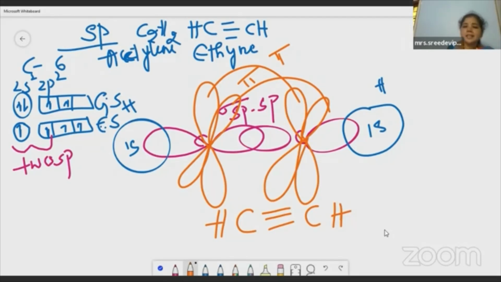So what is the structure? If you carefully observe, it is very clear that it is linear. The structure of the molecule is linear and the bond angle is, of course, 180 degrees. Okay, children, I think now everyone is aware of this hybridization. Just once again, I recall the basic concepts of this: how carbon is able to form 4 single bonds, 2 double bonds and 1 triple bond. Then we will move to the next part.